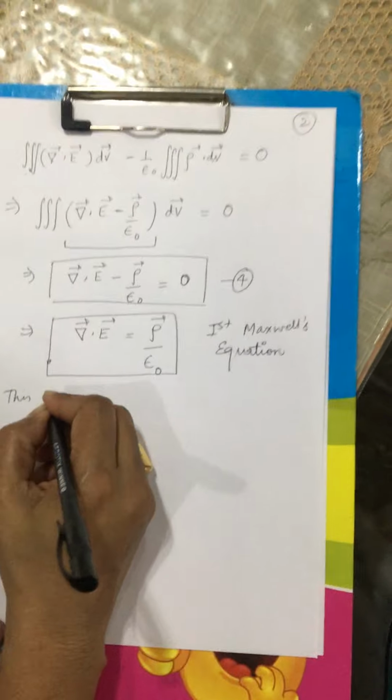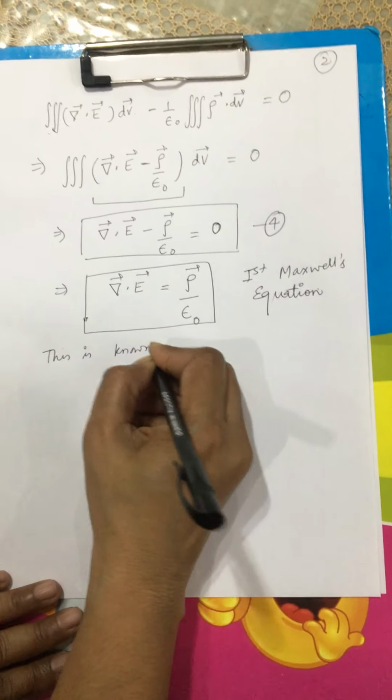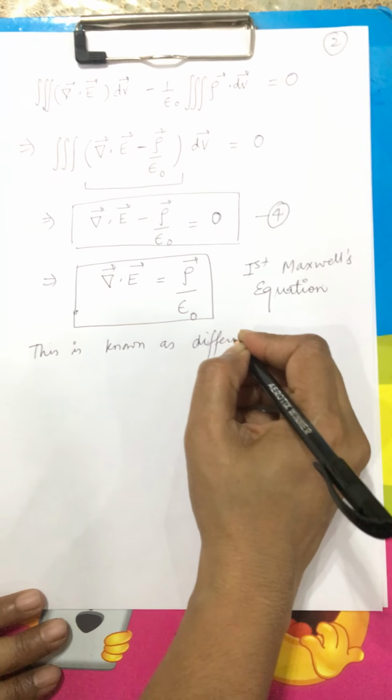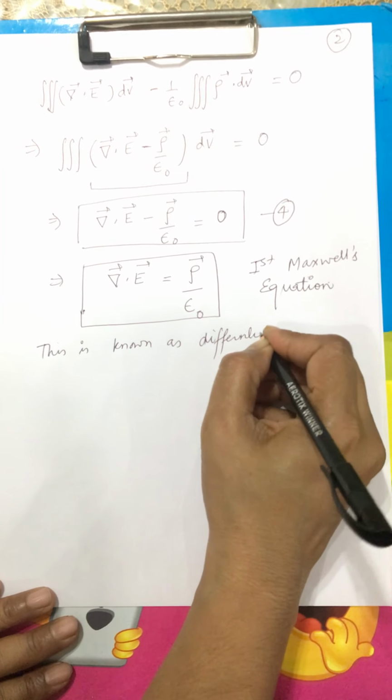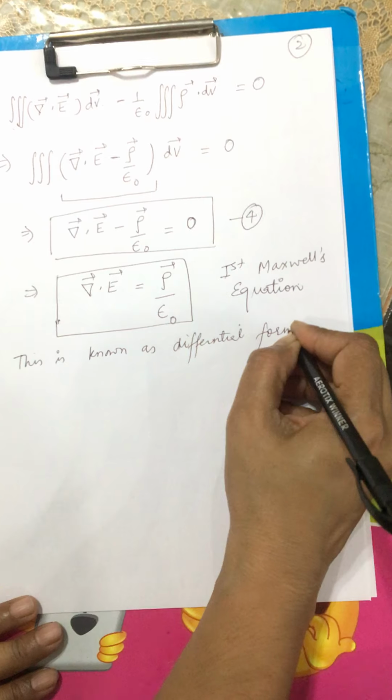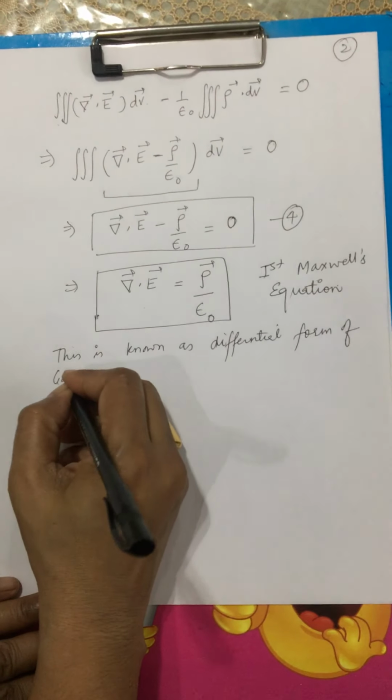This is known as the differential form of Gauss law.